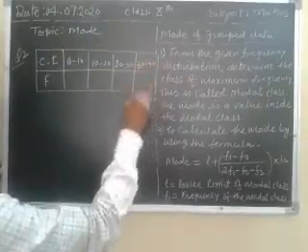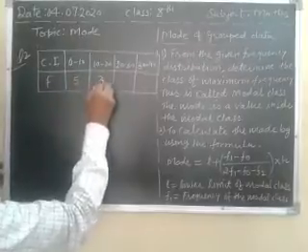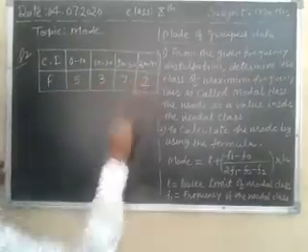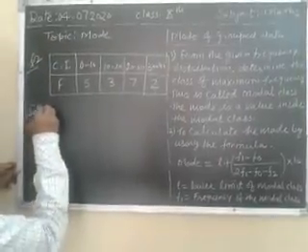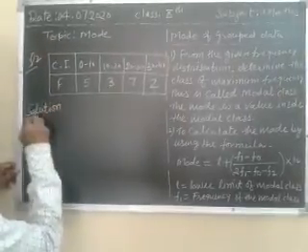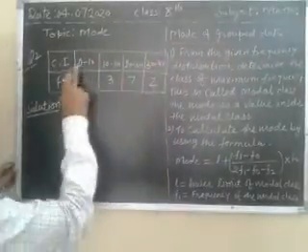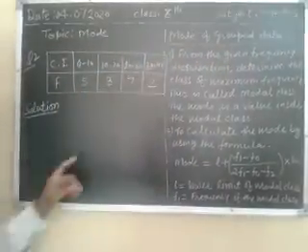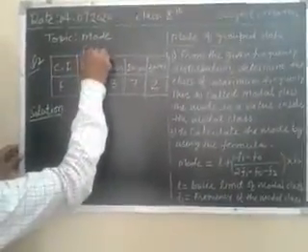These are the 4 class intervals. Frequencies are 5, 3, 7, 2. Now the solution. This is a question of mode of grouped data. Class intervals are there, that's why we have to find the mode.